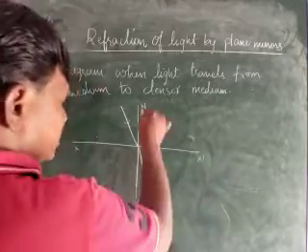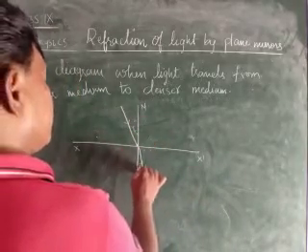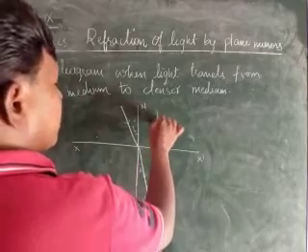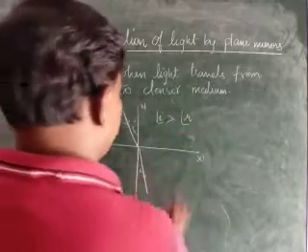X dash is the interface, N dash is the normal. Here is the angle of incidence, here the angle of refraction. Angle I is greater than angle R. It is the condition.